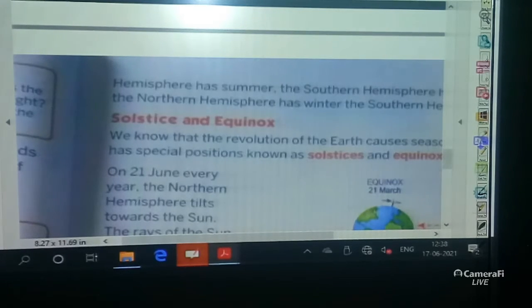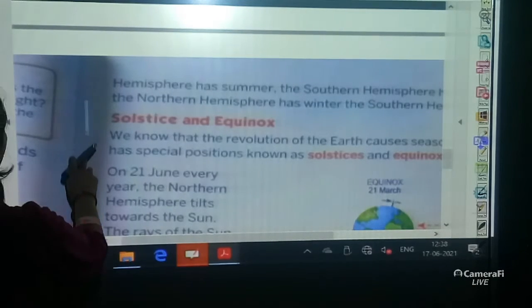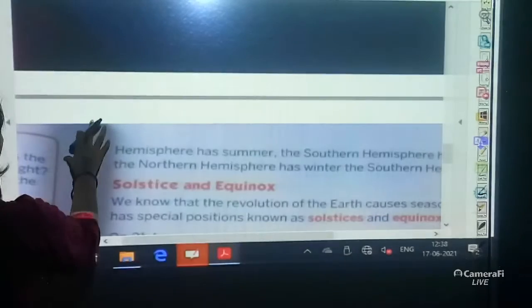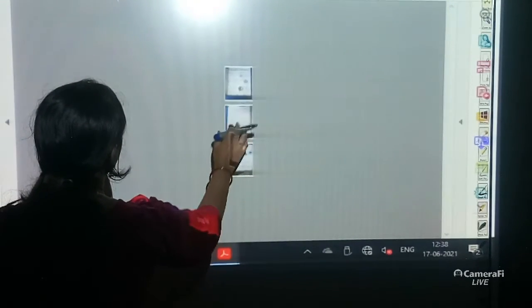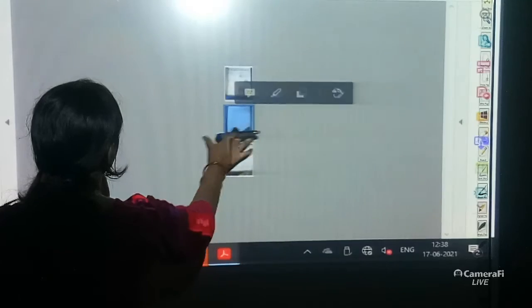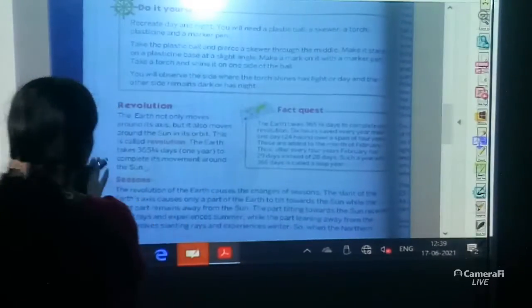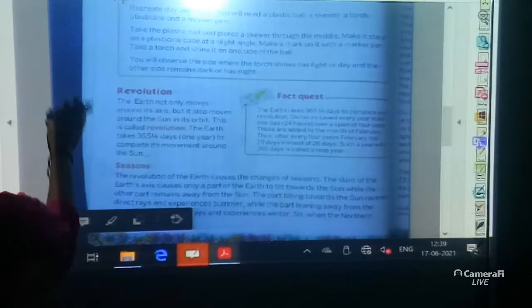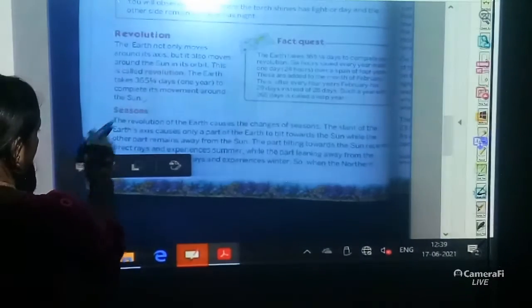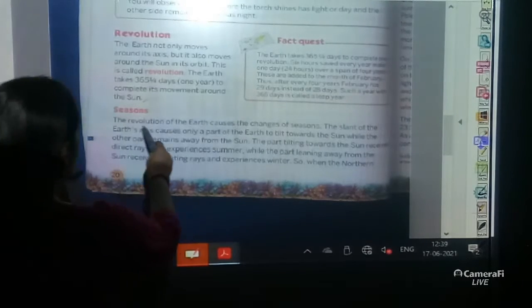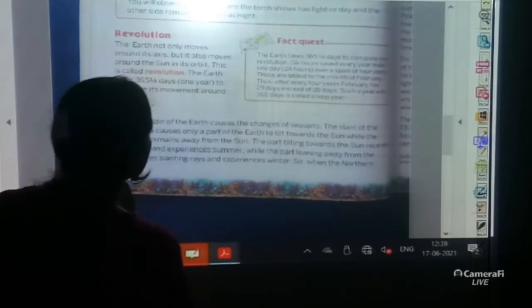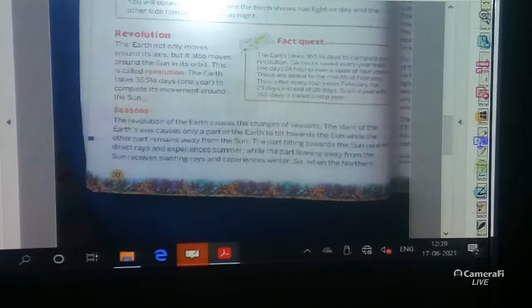Again you see, students, how seasons happen. The revolution of the earth causes the changes of seasons.